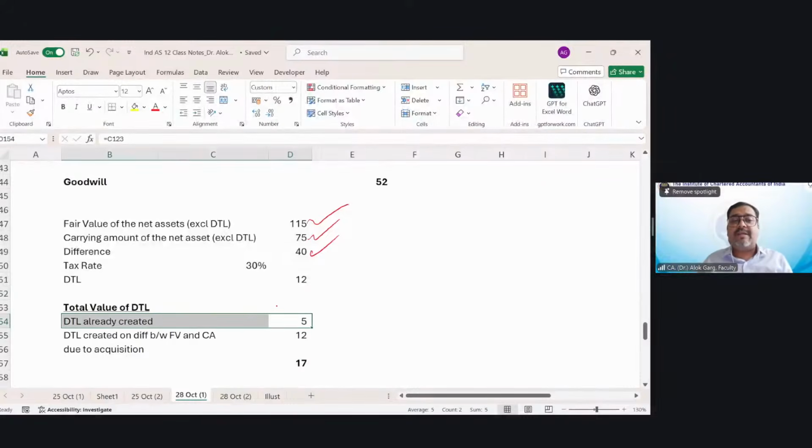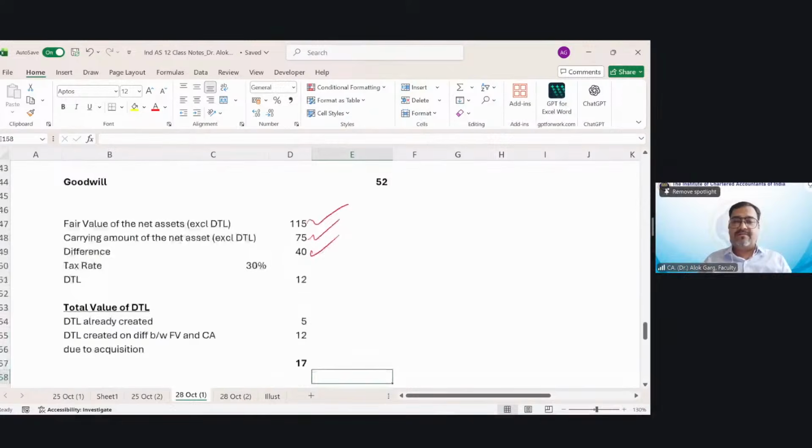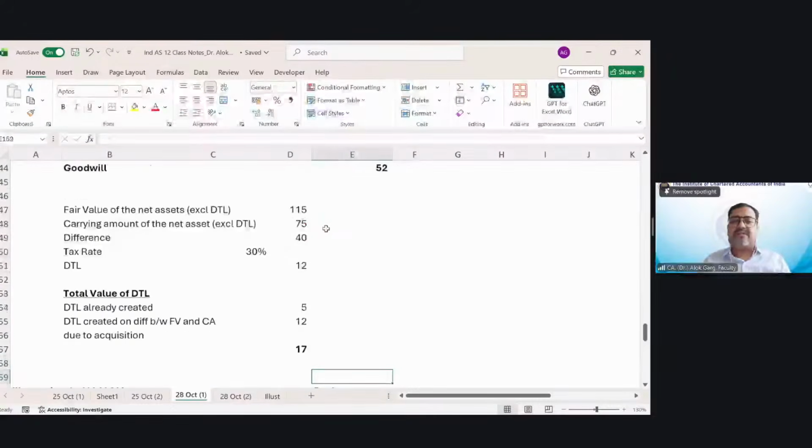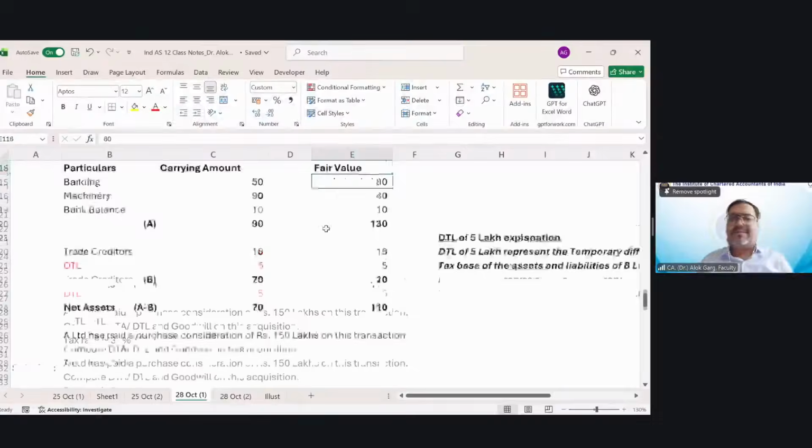So friends, what was my DTL already created? 5 lakh. What is my DTL created on the difference between fair value and carrying amount due to acquisition? 12 lakh rupee. 5 lakh and 12 lakh, 17 lakh is the total DTL. So now my purchase consideration is 150, net assets acquired at fair value is this much, and DTL is this much. So what is my goodwill? My goodwill was not 40, it is 52 lakh rupee. This is the computation in case of business combination. I hope it is clear to all of you. Is that clear? Not clear?